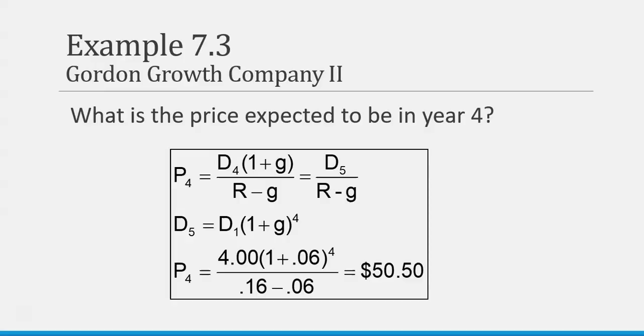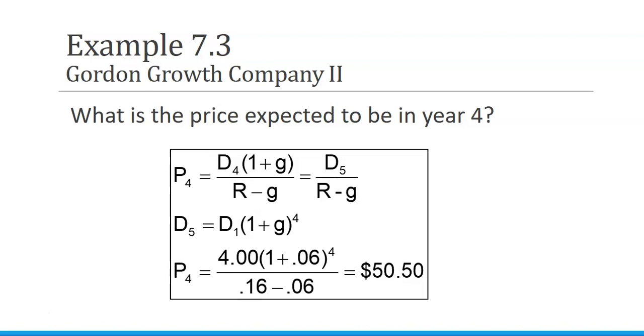What is our price expected to be in year 4? Well, we're looking for the price in year 4, so 4 periods. So we have the dividend times 1 plus the growth to the power of the periods, divided by our rate minus our growth.